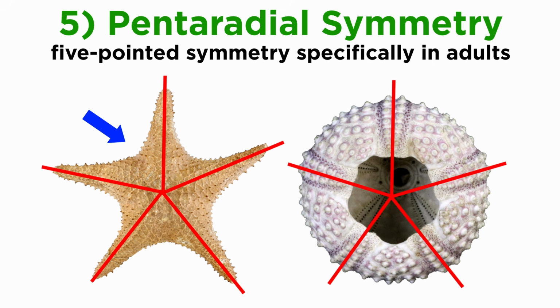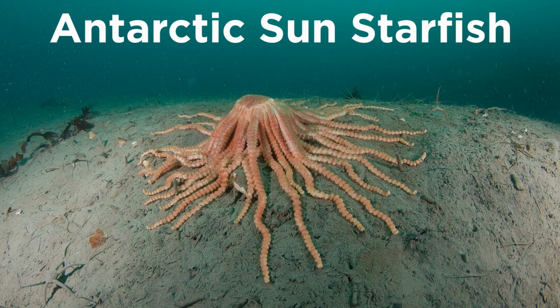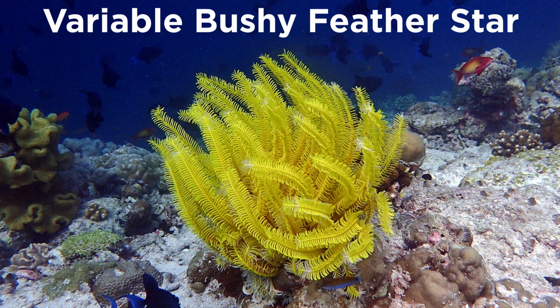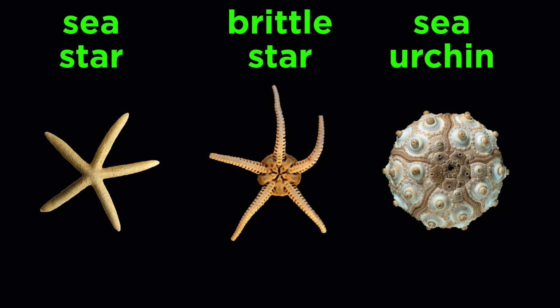External pentaradial symmetry is evident in some adults, like the sea stars, but even the echinoderms which have become secondarily bilateral are pentaradial at some point in their lives. It's important to note that even in species with more than 5 limbs, like the Antarctic sun starfish with 50 arms, or the variable bushy feather star with over 100 arms, they are still symmetrical in multiples of 5. Echinoderm external features vary widely by class.